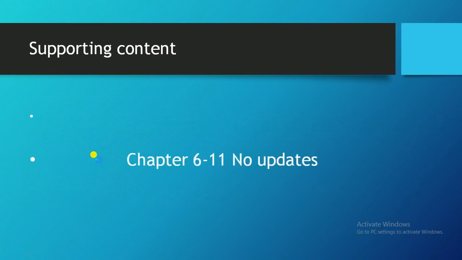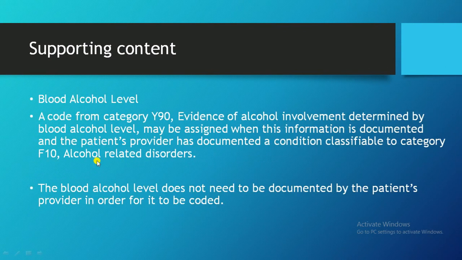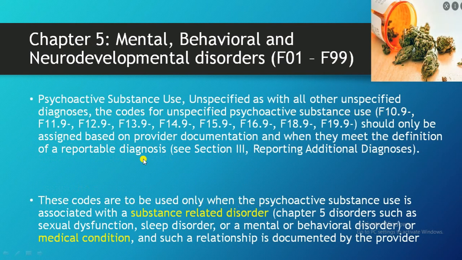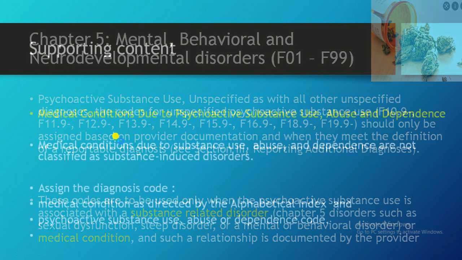So these are the chapter 5 coding updates: blood alcohol level, medical condition due to psychoactive substance, and psychoactive substance use unspecified. So we have known how to code.